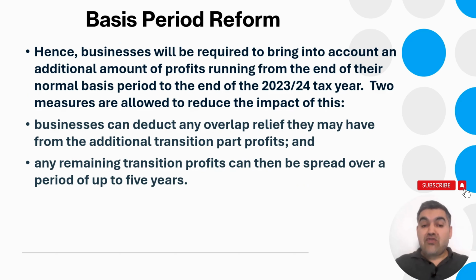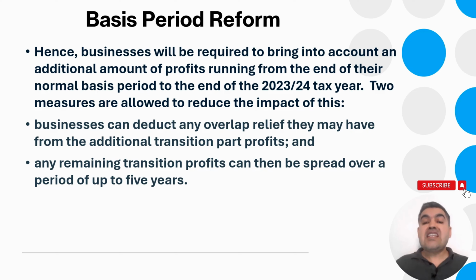Now, because of this reform, the business will be required to bring into account an additional amount of profit running from the end of their normal basis period to the end of the 2023-24 tax year. Two measures are allowed to reduce the impact of this. Some of the trader's profit will be taxed twice, especially in the transition year. Therefore, HMRC introduced two further measures to reduce the impact.